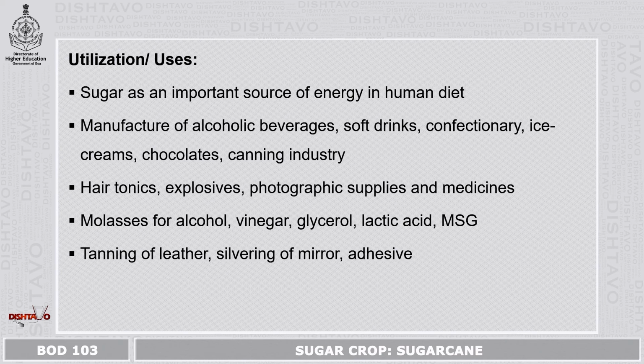Molasses, a byproduct of this process, is again a very valuable byproduct which will be used for production of alcohol, vinegar, glycerol, lactic acid, and also MSG, monosodium glutamate. It is also used in tanning of leather, silvering of mirrors. You may not know that for mirrors you need sugar. Then it is also used as adhesive.